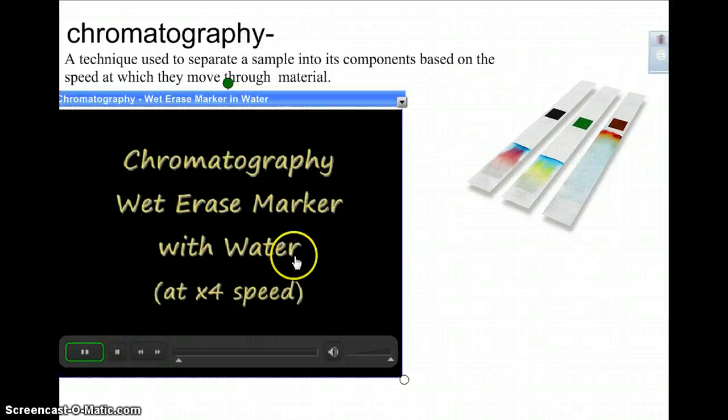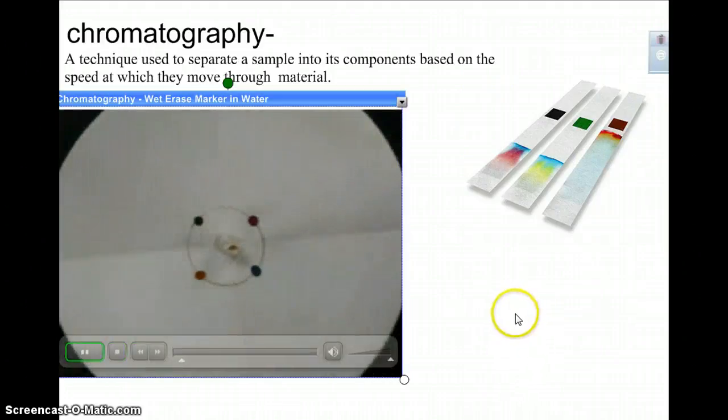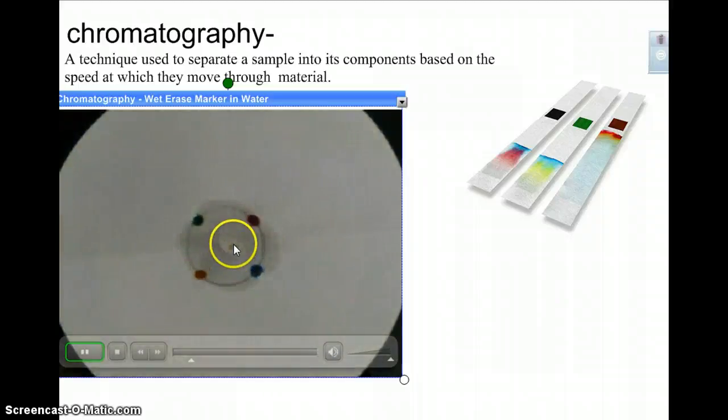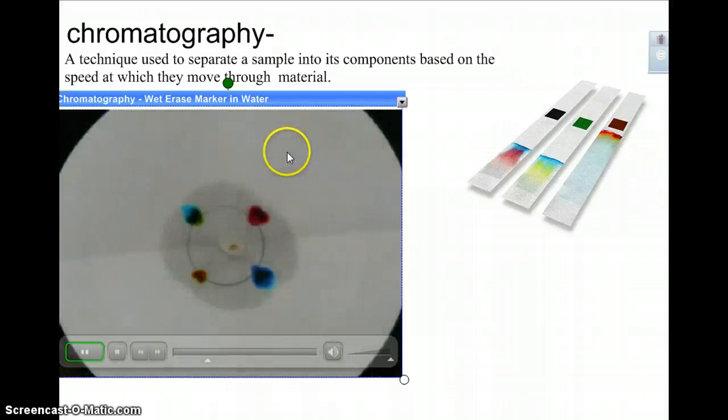Here is kind of a video representation of what happens. You have four different color inks, and as water is drawn up through this wick, the water moves across the filter paper, and we can see that the colors are kind of bleeding out of those inks, and we can see what those inks are made of.